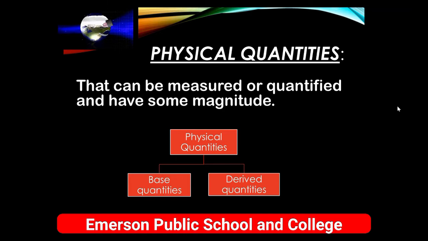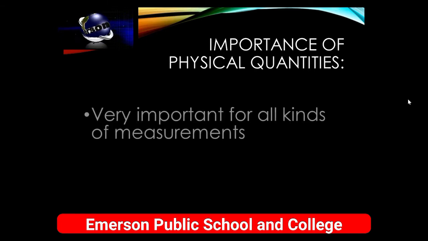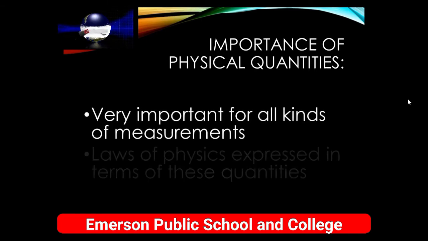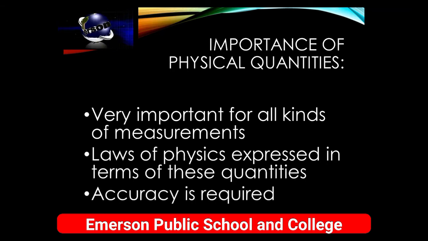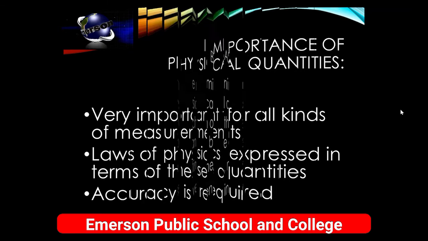Okay, so we have physical quantities which are very important for all kinds of measurements, and laws of physics are expressed in terms of these quantities. Accuracy is required. Whenever we require accurate measurements, then we need some physical quantities. Without that, we cannot develop any law of physics. Without that, we cannot do any calculations. We cannot explain any law.